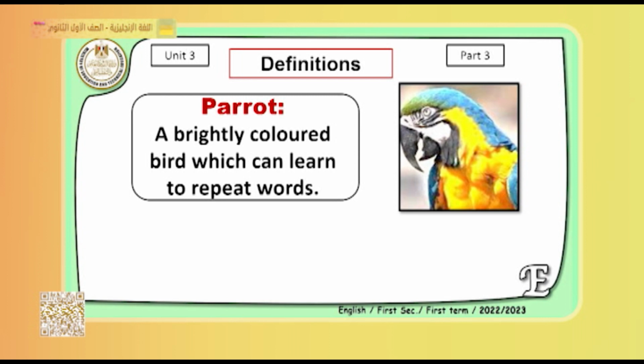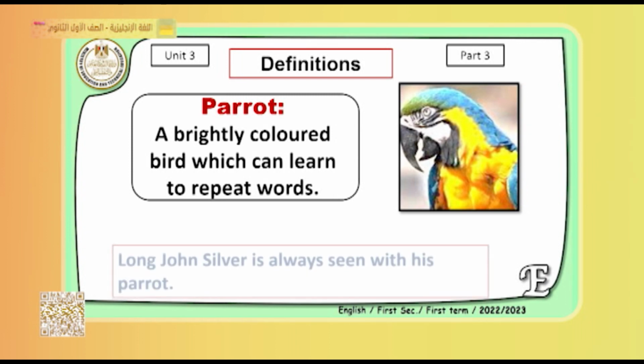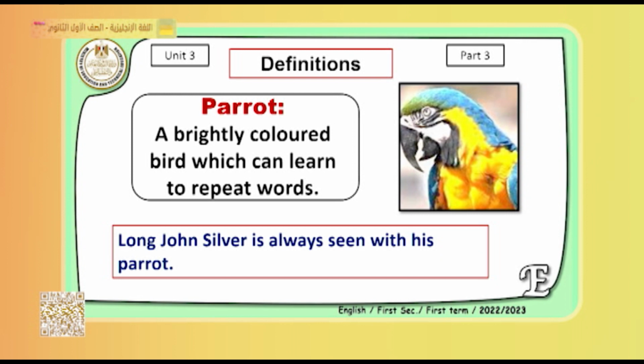What about the parrot? Of course, it's clear from the picture here. It's a very colorful bird. It has colored feathers and it can repeat the words of people. So the parrot is always with Long John Silver. You know that Long John Silver was always seen with his parrot.